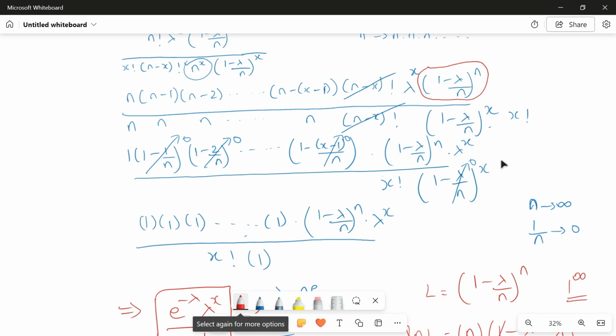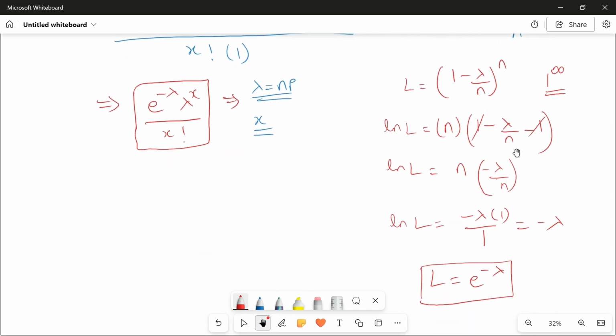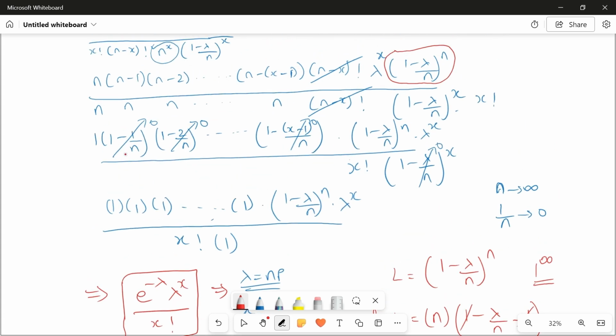When you calculate this, because it is a 1 power infinity form, you get e power minus lambda. If you substitute, you get e power minus lambda into lambda power x by x factorial. Understood? I'll just draw a small line here so that you will not be confused. So this is the PMF formula.